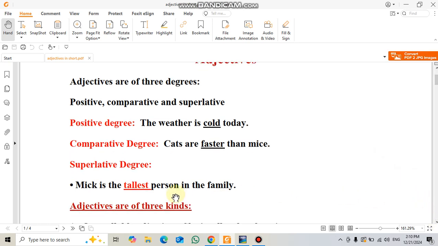Mike is the tallest person in the family. If we look at the word tallest, we add est, of course. Look here, we use the preposition in instead of of. Why? Because it's followed by a singular noun, which is the family. And if we say Mike is the tallest person of his friends, friends here are plural, so we use of instead of in. Adjectives are of 3 kinds or categories.